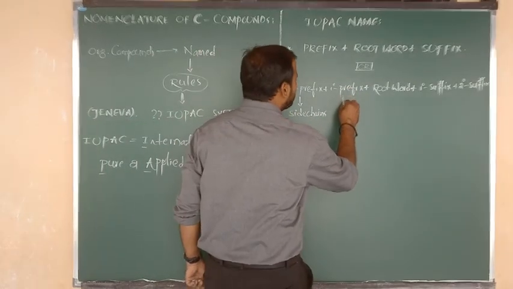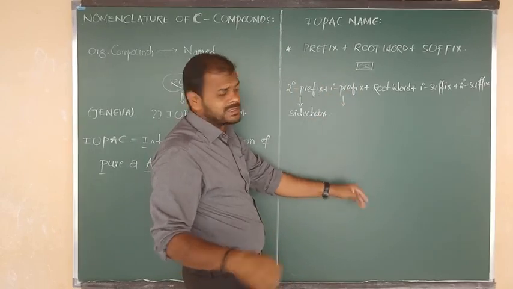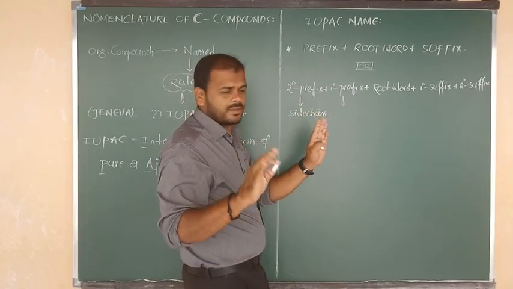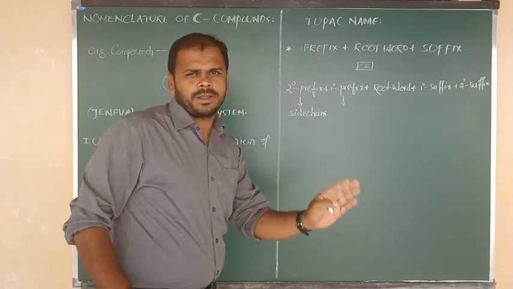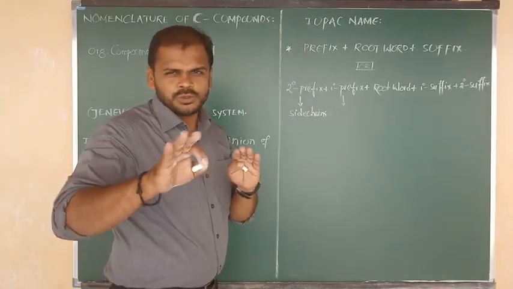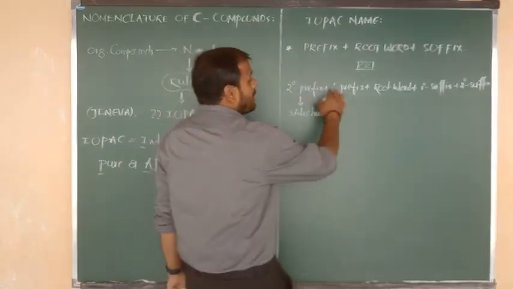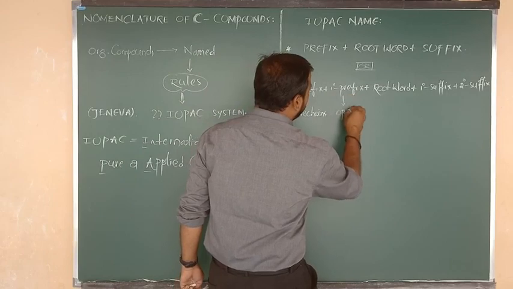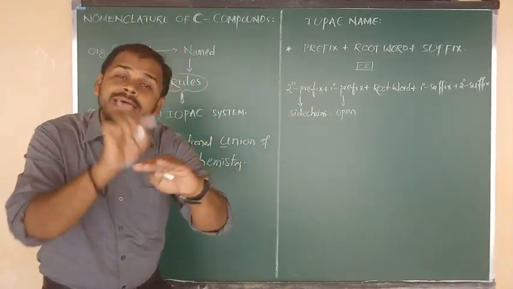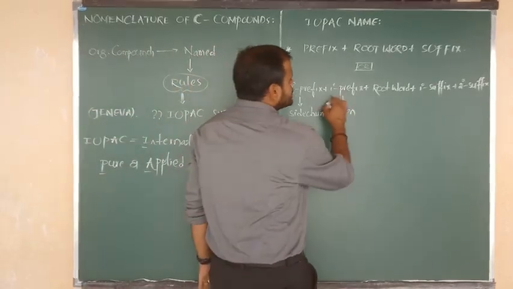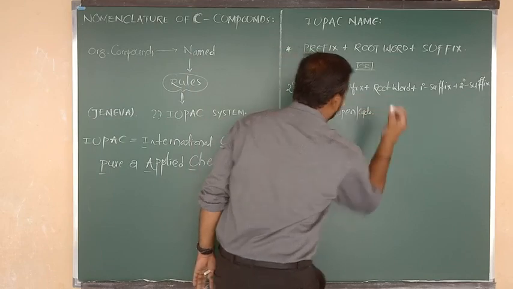Now the primary prefix is not a big matter. We don't need to focus on it; every other term is important. The primary prefix is of course important, but at a higher level, so for now you don't need to consider it. But we can say that the primary prefix indicates the nature of the chain, whether the chain is open or cyclic. So the primary prefix gives the information about open or cyclo.